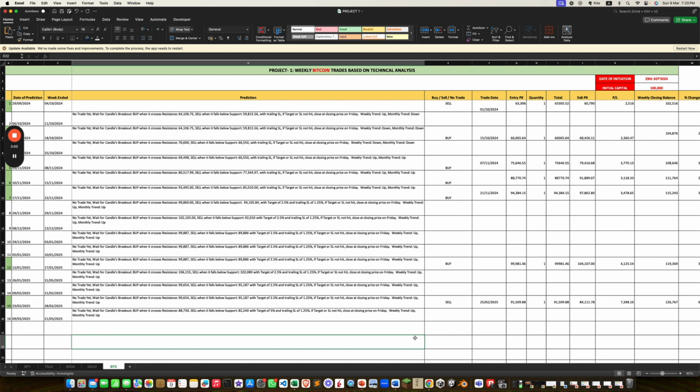The weekly trend is up, but the monthly trend is up as well. However, with this breakdown, we may expect a weekly trend reversal to downwards. But yeah, let's see how it goes.